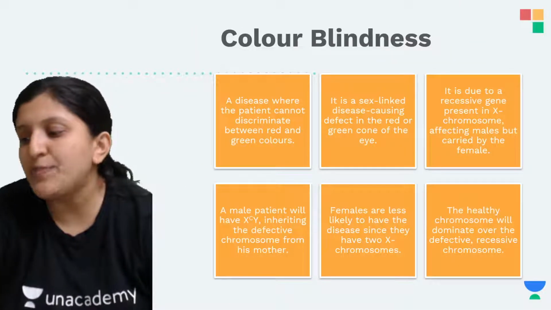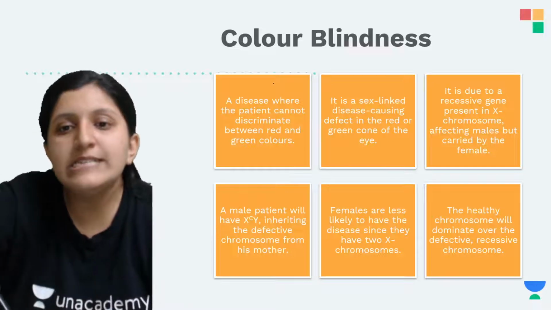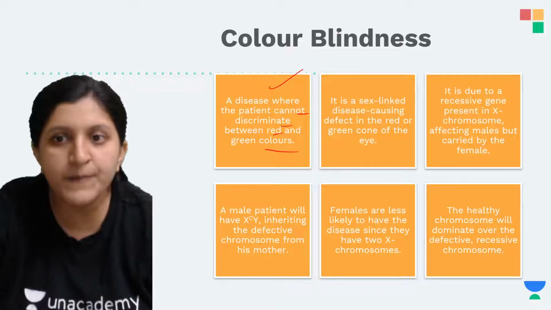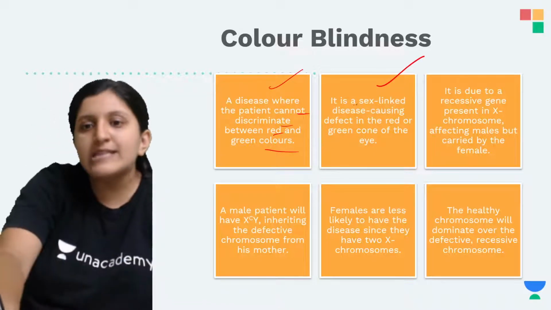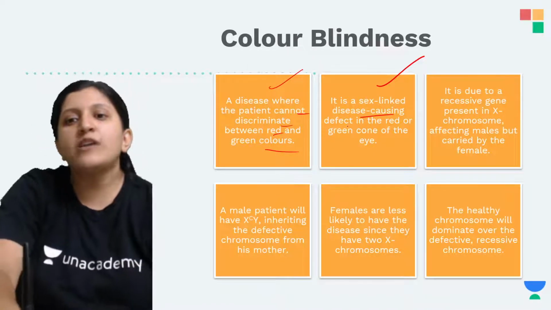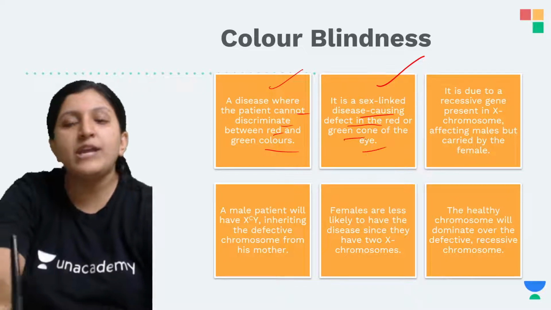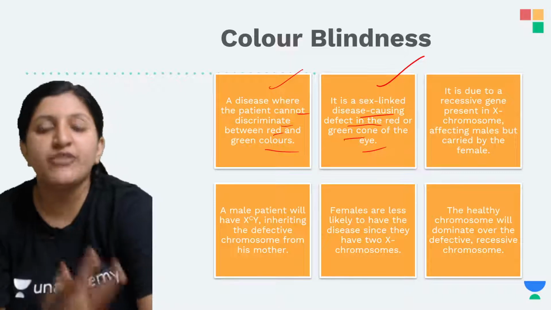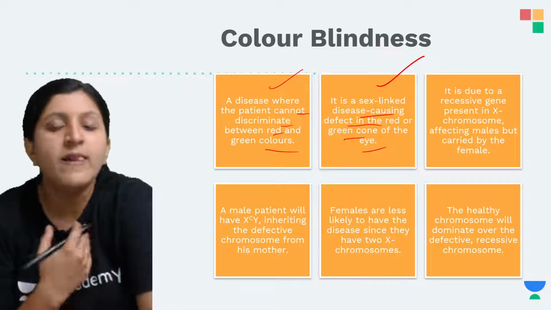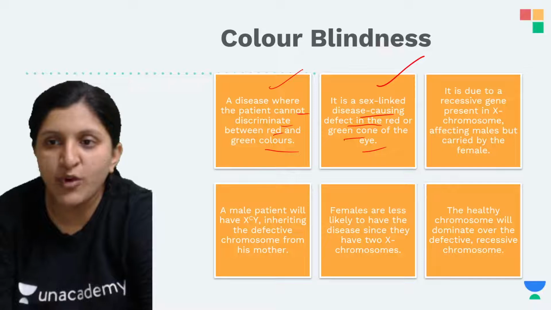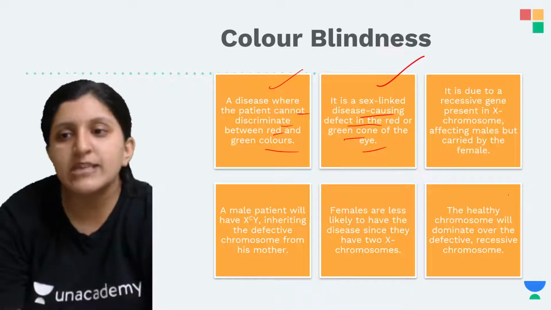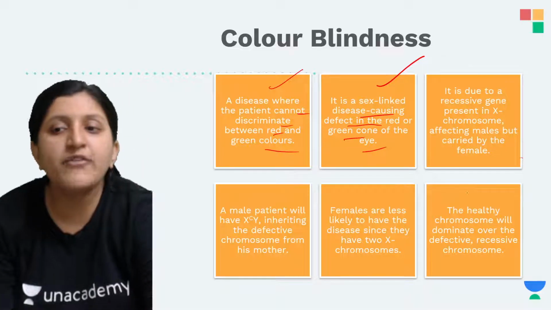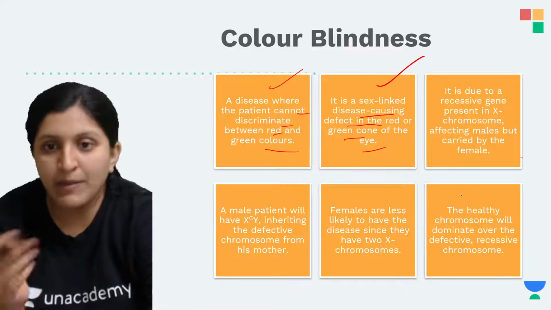So this is with respect to color blindness, a disease where the patient cannot discriminate between red and green color. This is a sex-linked disease which can cause a defect in the red and green cone of the eye. The red and green cones of the eye, which differentiate between red and green color, are not well formed. It is due to a recessive gene present on the X chromosome, and that affects males but is again carried by the female.